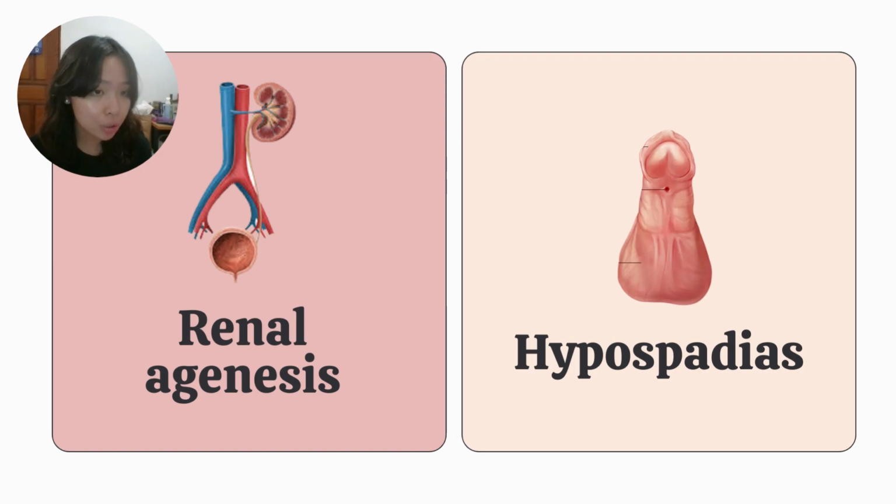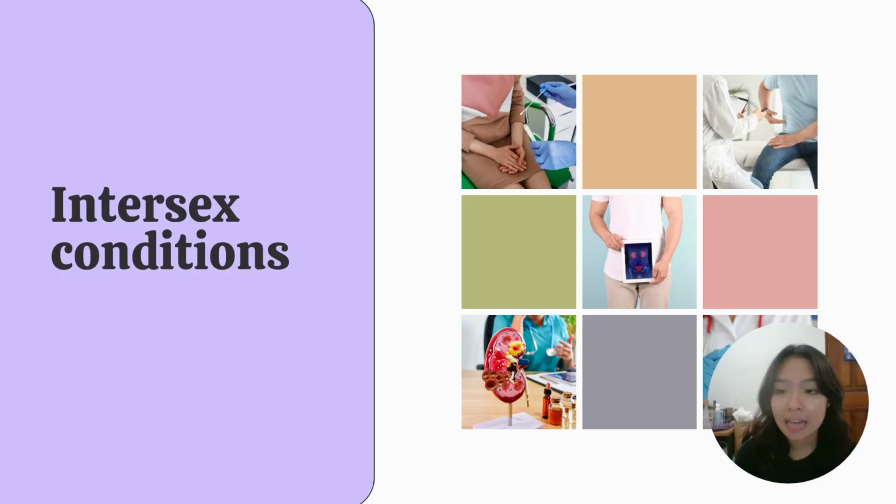It is also important to note that congenital anomalies affecting the urogenital system can have a significant impact on an individual's quality of life, including their ability to reproduce and maintain overall health. Therefore, early diagnosis and management of these conditions are essential to improve outcomes. Now we focus on intersex conditions, and we have here androgen insensitivity syndrome and congenital adrenal hyperplasia.